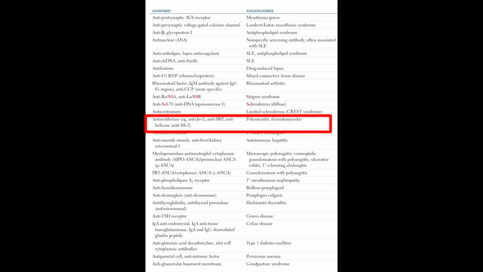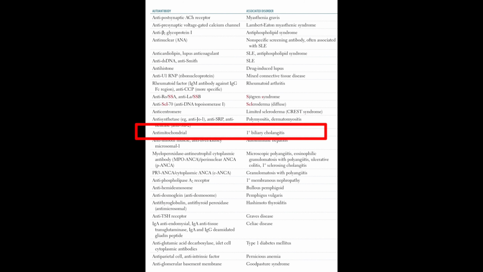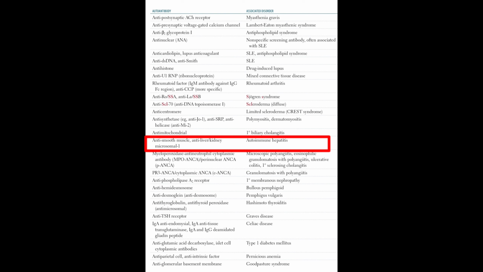The anti-synthetase, anti-SRP or anti-helicase autoantibody is associated with polymyositis or dermatomyositis. The anti-mitochondrial autoantibody is associated with primary biliary cholangitis. The anti-smooth muscle autoantibody is associated with autoimmune hepatitis type 1.